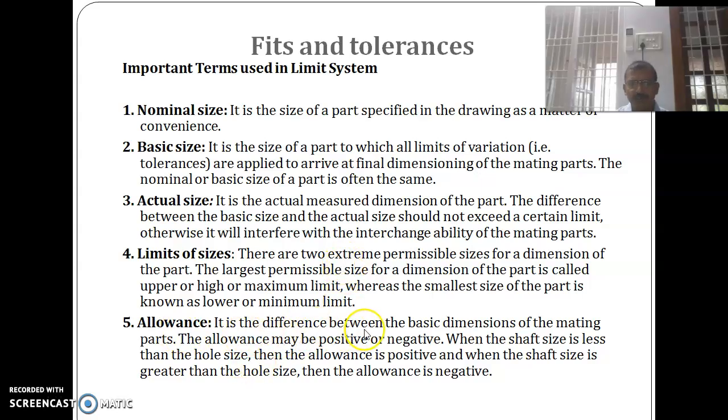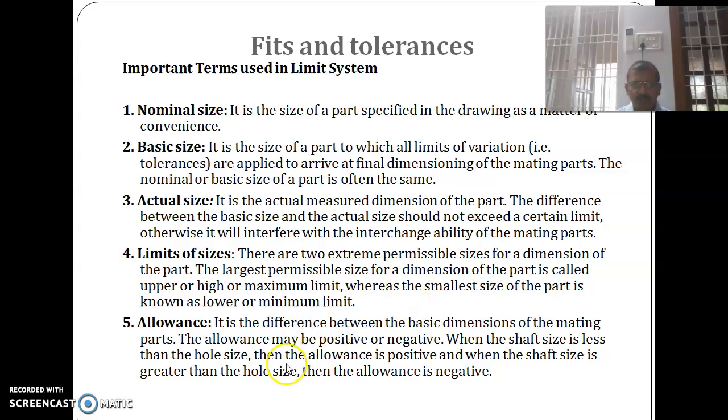And allowance. Okay, this is mainly used for mating components. Suppose you are making 100 shafts and 100 holes. For example, in a piston cylinder arrangement, the shaft is made separately and the cylinder is made separately.